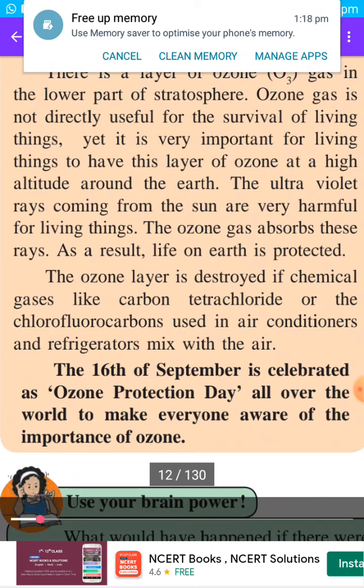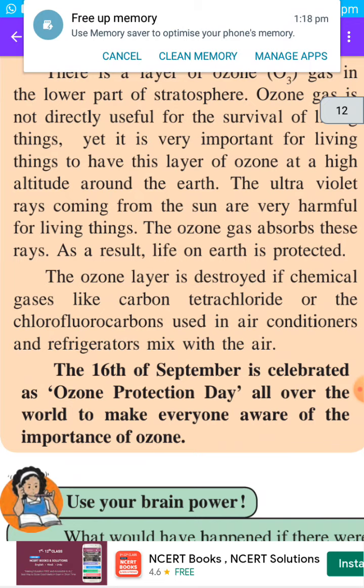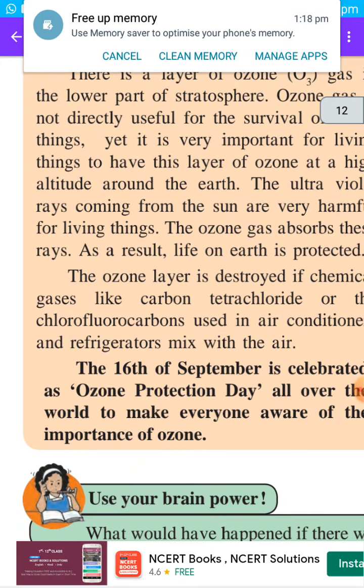The next one, the 16th of September is celebrated as Ozone Protection Day all over the world to make everyone aware of the importance of ozone. So on the 16th of September, we observe Ozone Protection Day, so that people will come to know how ozone gas is important and how it is getting destroyed due to various chemicals, and so why we have to protect it.